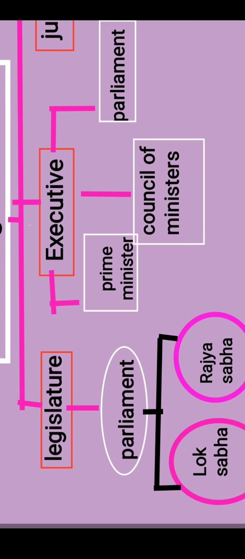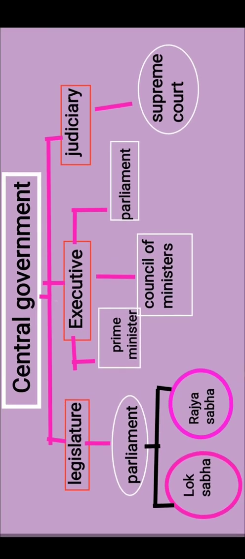So parliament is one of the houses, right? It is one of the assemblies, we can say. In that we have 2 different houses, one is Lok Sabha and the other Rajya Sabha. Lok Sabha means the lower house, Rajya Sabha means the upper house. So the members of these 2 houses will make the laws. They will make some of the laws. If all agree, then it will go to the